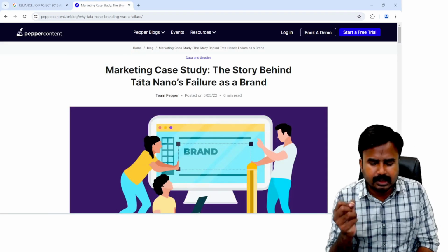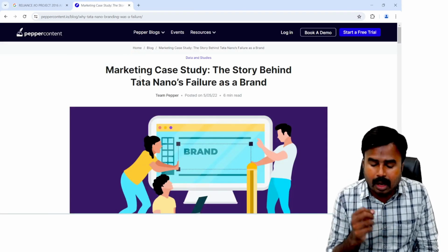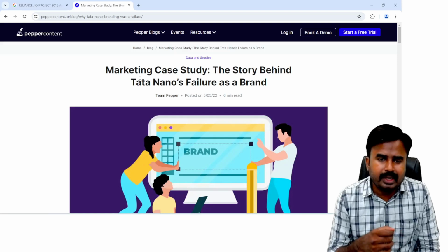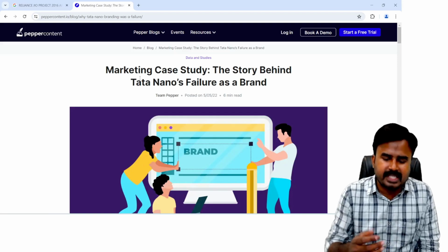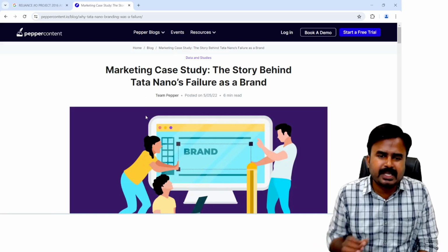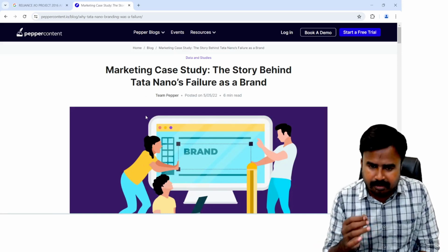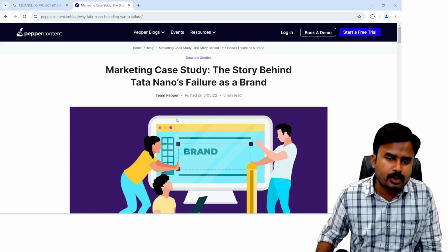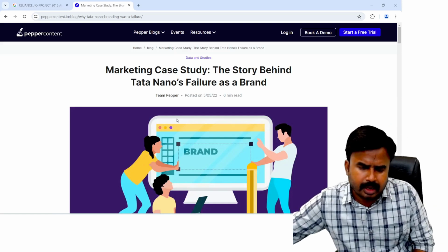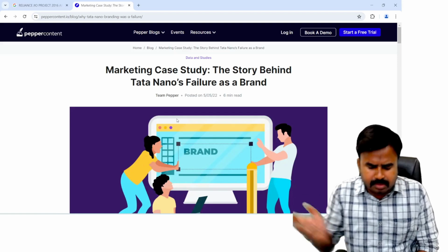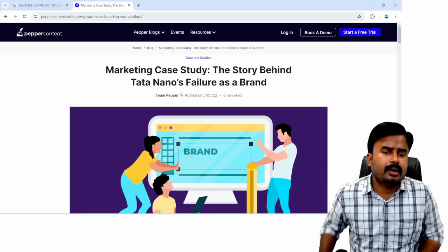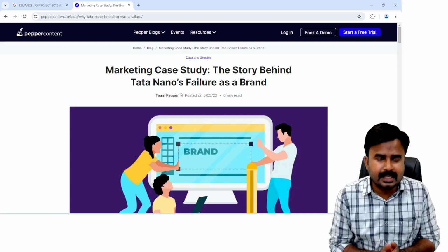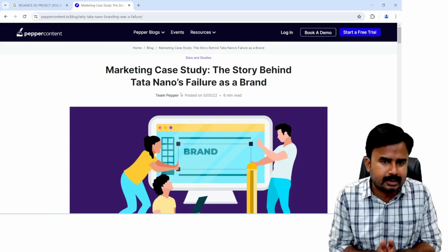Have you heard about the term Nano car? Tata Nano is a big failure actually. So Ratan Tata, through his team, created a brand called Nano, the cheapest car in the world, with a price of 1 lakh rupees only. So he started this project to rule the world, in fact immediately from India actually, but ultimately he was unable to capture the market because of so many reasons. This brand became a big failure in the market, especially in India.